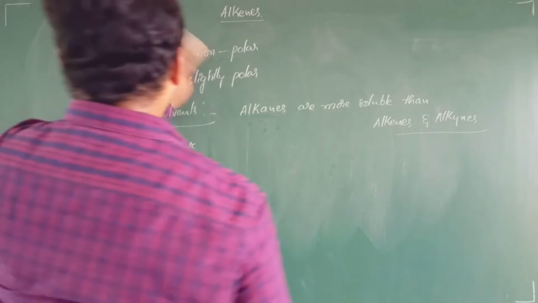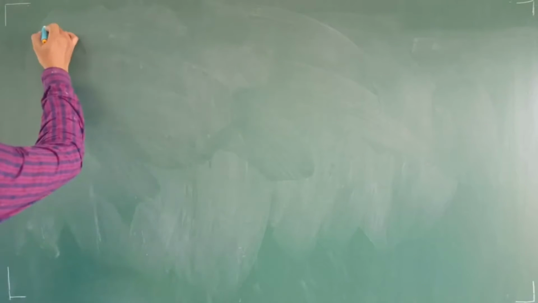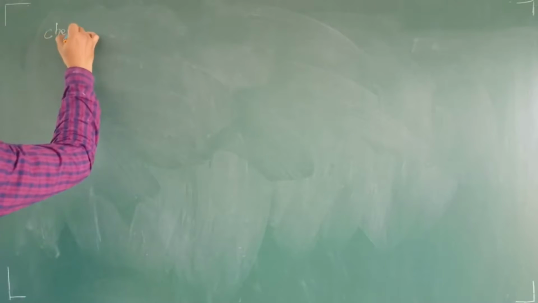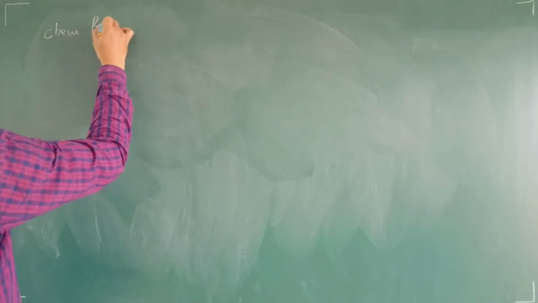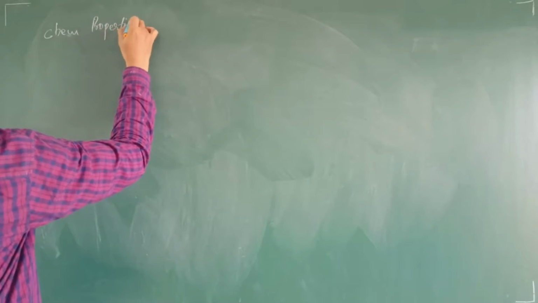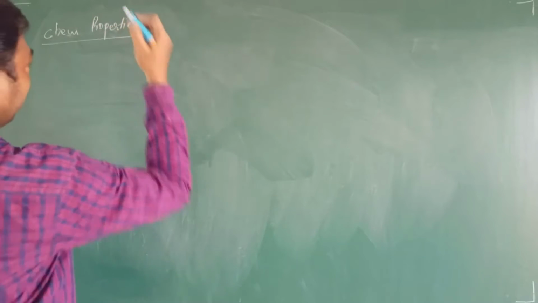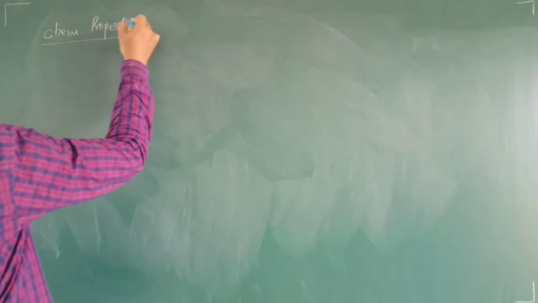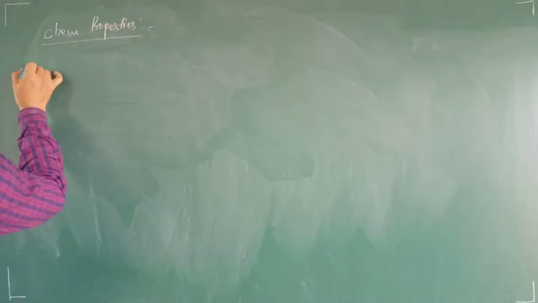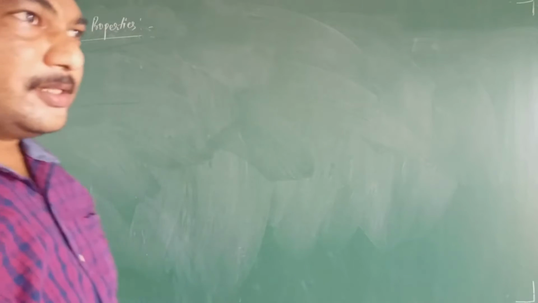Right, now come to the next one. It is regarding their chemical properties. Okay, chemical properties. From here onwards, it becomes more and more important. In these chemical properties, students, first we'll compare with alkanes.